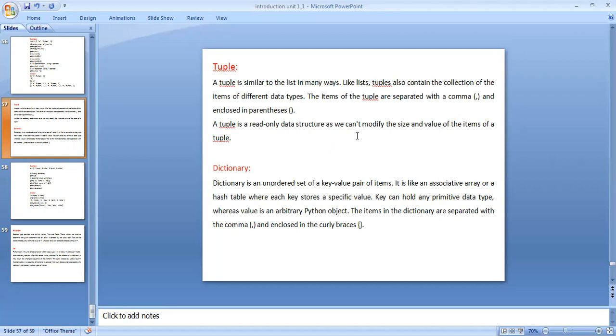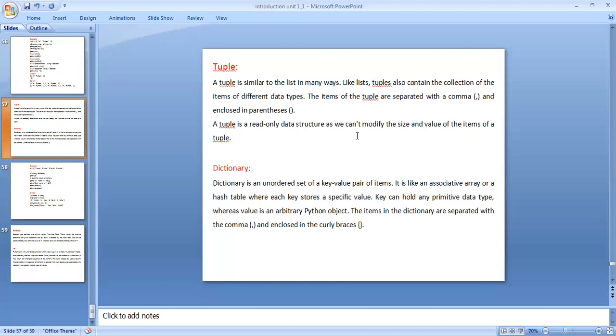In the tuple data type, it is a read-only data structure, so we can't modify the size of the variable and also the value. Once defined in the programming, the value and size can't be changed. Another one is dictionary.